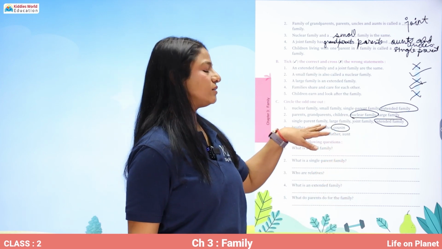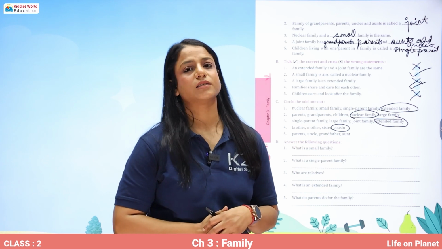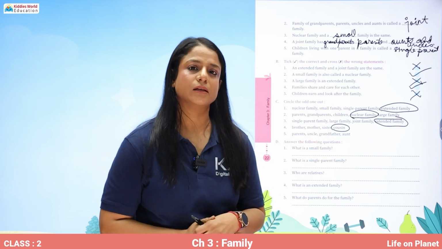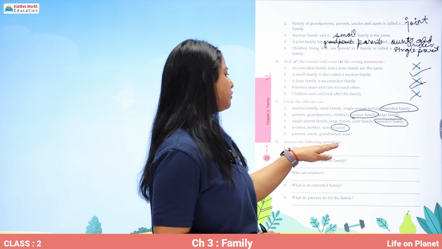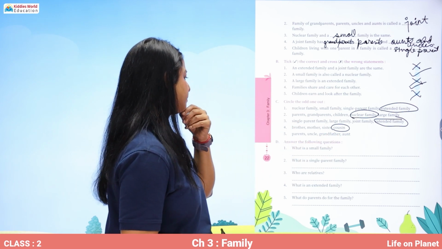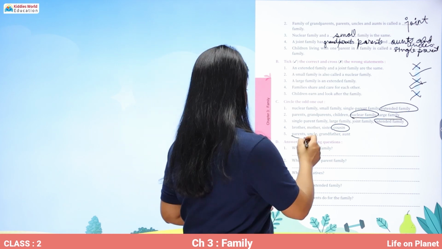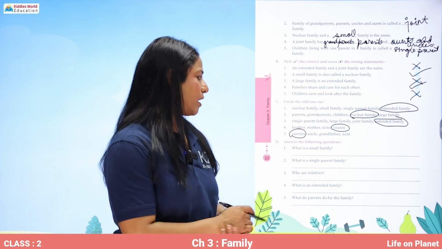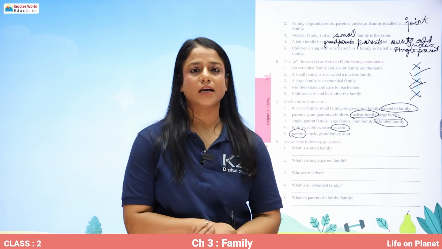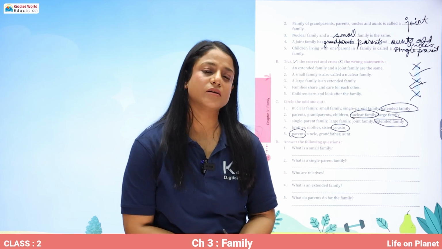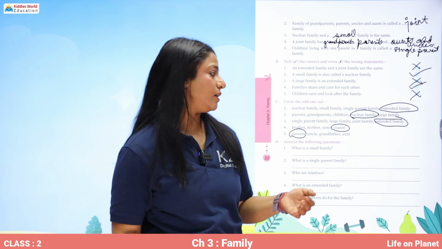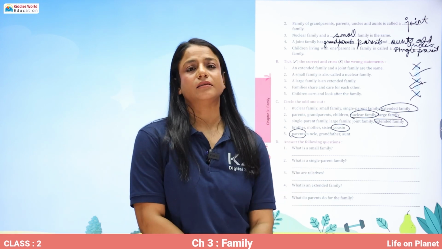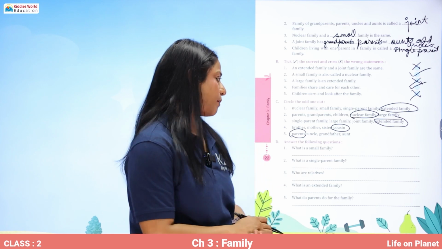Why? Because brother, mother and sister are the part of the small family, but cousins are the part of the joint family. Parents, uncle, grandfather and aunt. Parents. Why? Because uncle, grandfather and aunt, they are the members of the joint family. And parents, they are the part of the nuclear family.